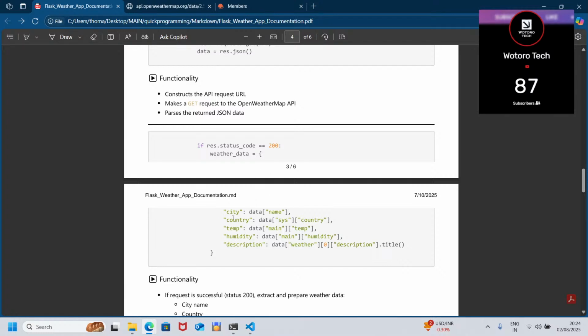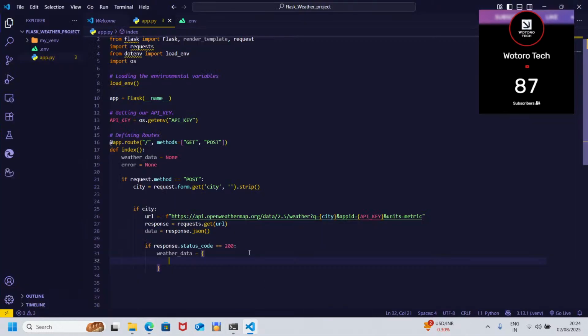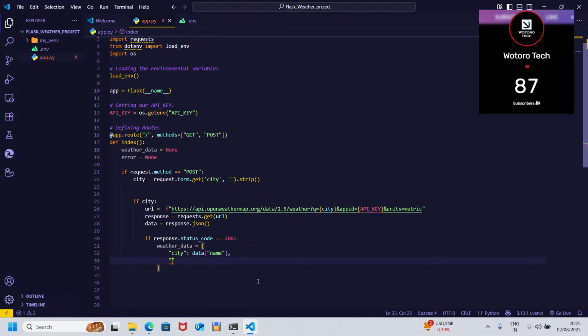Inside we have city, country, temperature, humidity. So city, then the data, data name, country, we have the data